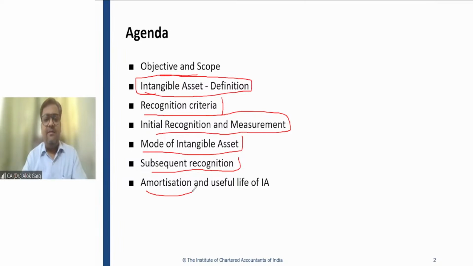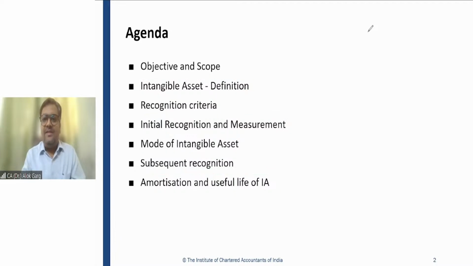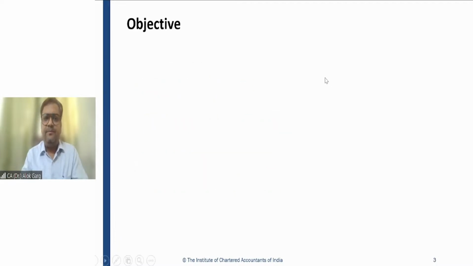So friends, in this standard we will be talking about the amortization concept and the useful life of intangible assets, since there is some concept in useful life of intangible assets which I need to talk about. The useful life concept is pretty different in intangible assets in comparison to the accounting standard. These parts are the agenda of Ind AS 38 Intangible Assets. So let's start the journey of intangible assets.